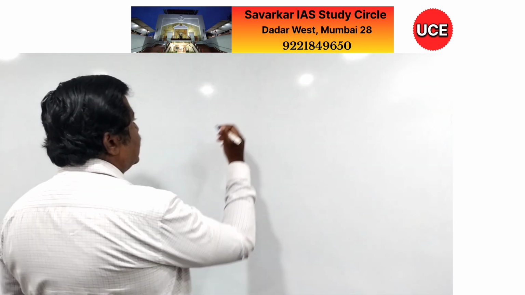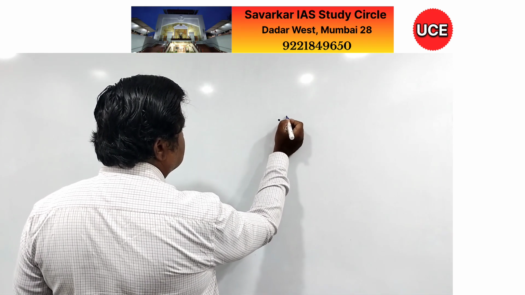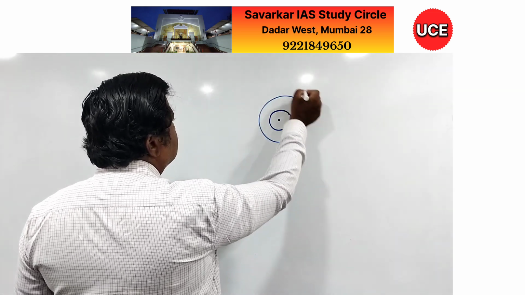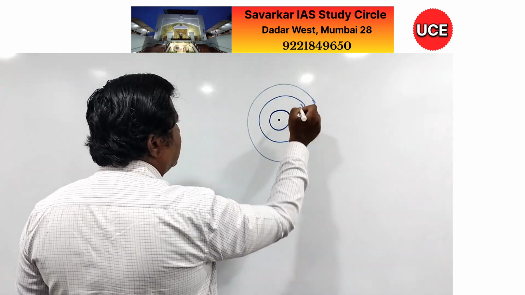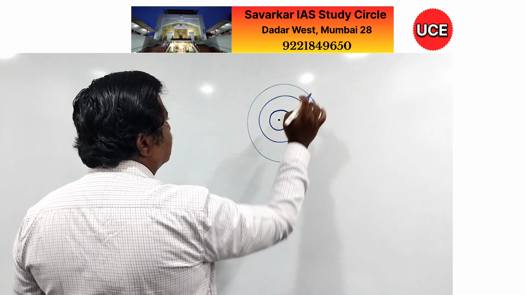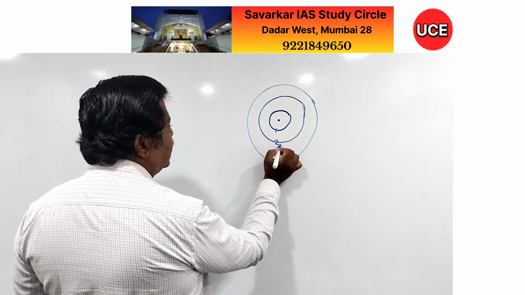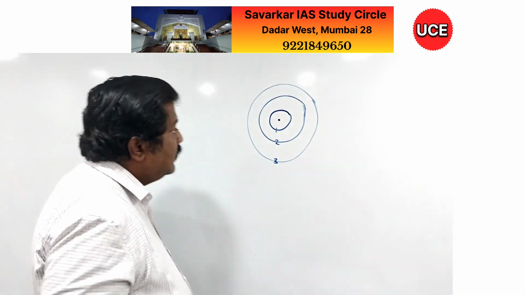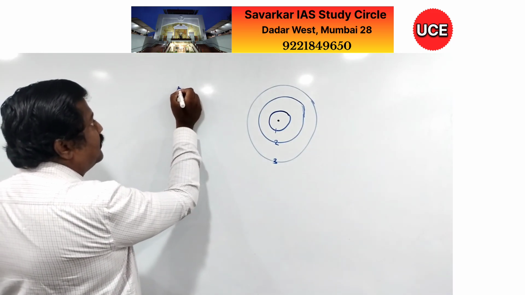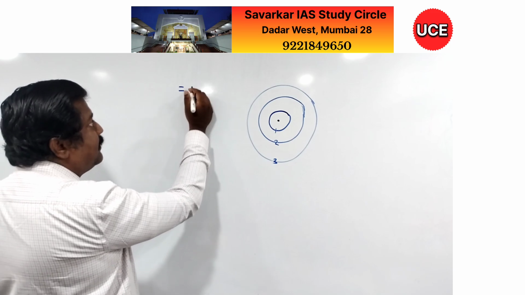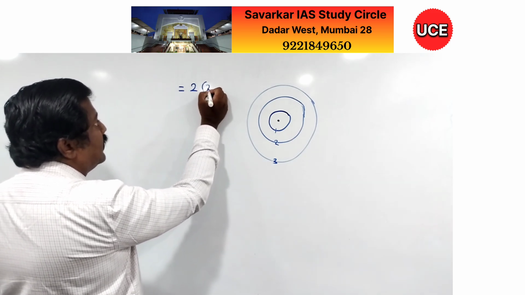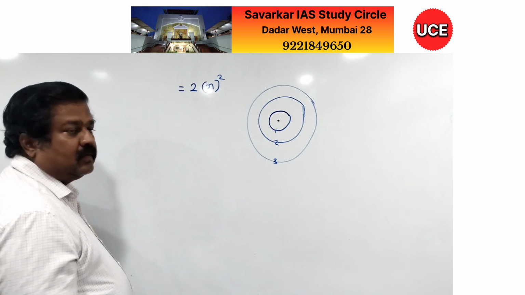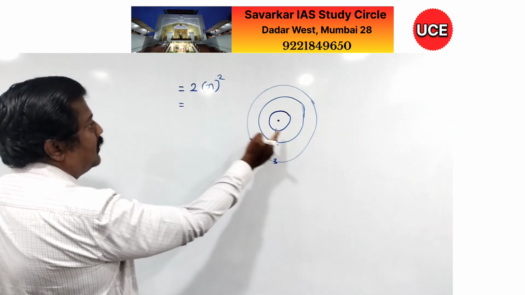How many electrons can be there in an orbit? He says that the maximum number of electrons that can be there is equal to 2 into n square. So n stands for the number of the orbit.